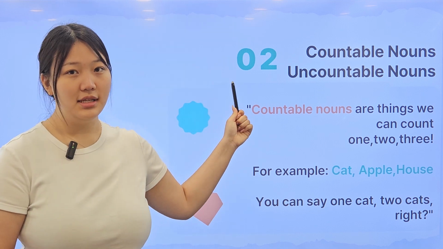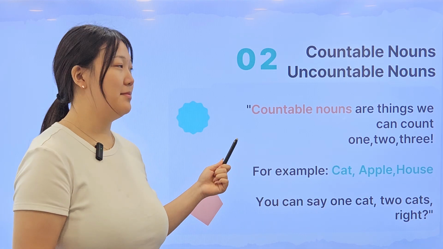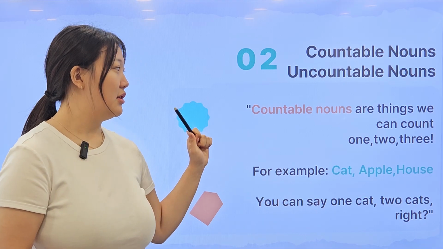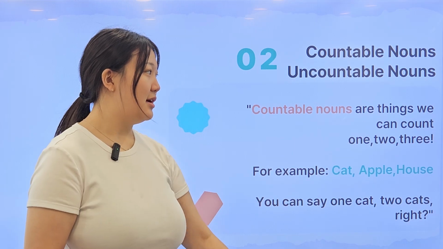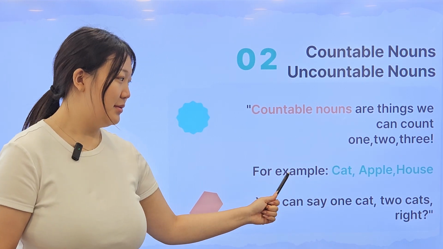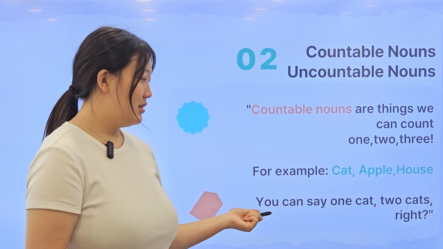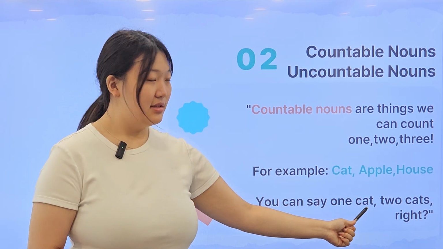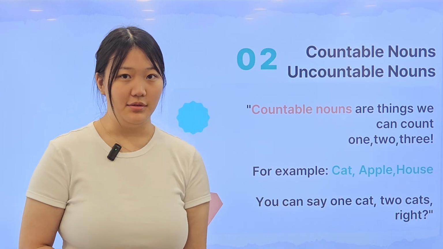So, countable nouns and uncountable nouns. 셀 수 있는 명사 and 셀 수 없는 명사. First, we're going to look at countable nouns. Countable nouns are things that we can count, 1, 2, 3. So for example, cat, apple, house. We can say 1 cat, 2 cats, right? So these are all countable nouns.